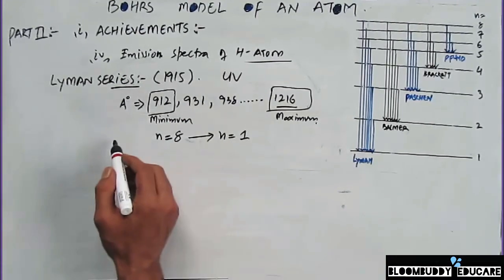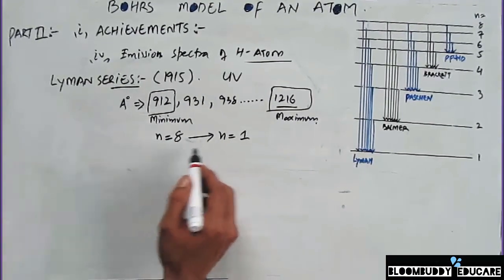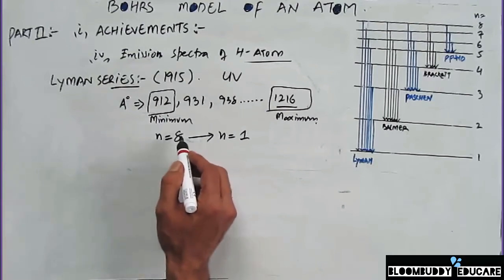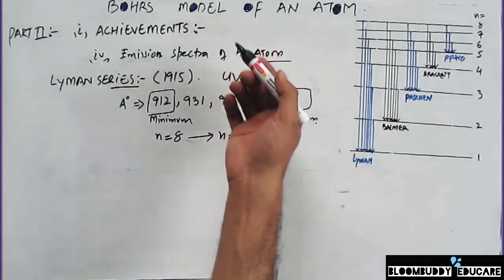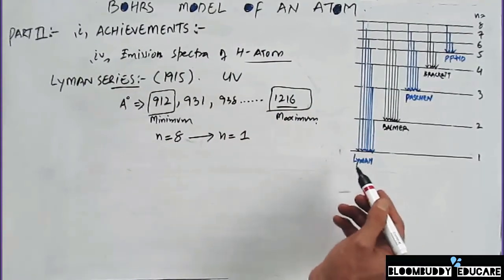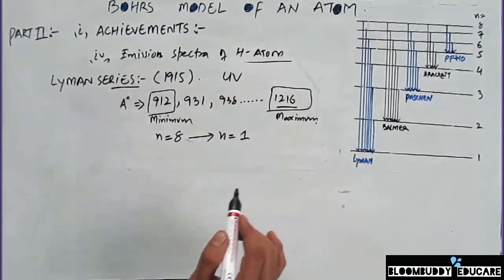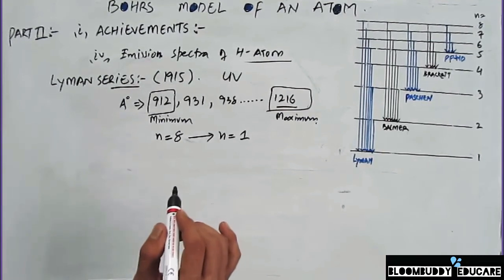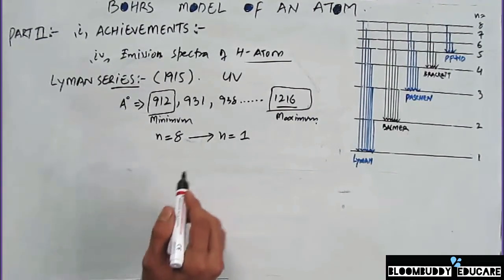So that means from n infinity to n1. From n infinity, from any nth orbital, if an electron always comes to the first energy level of an atom, that case is always going to generate the Lyman series.